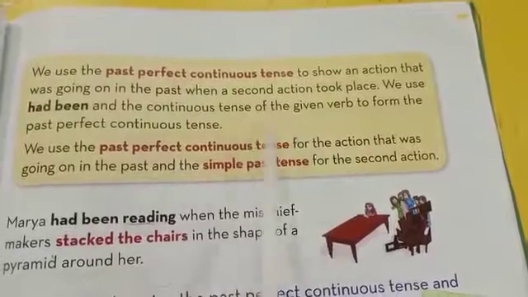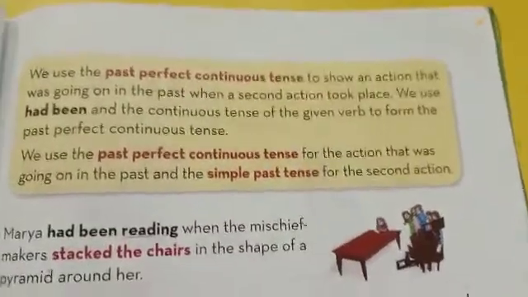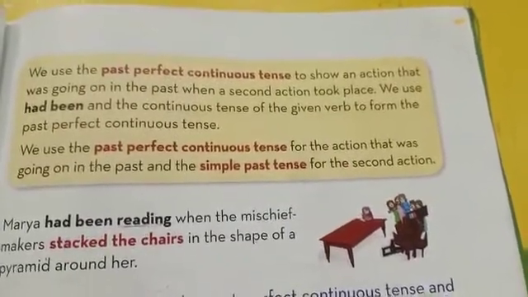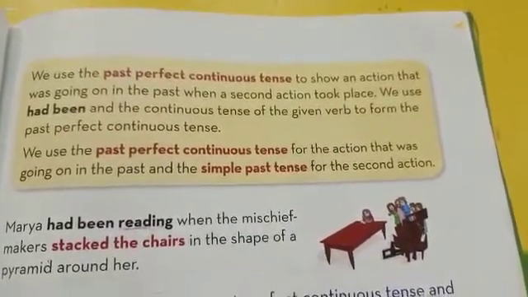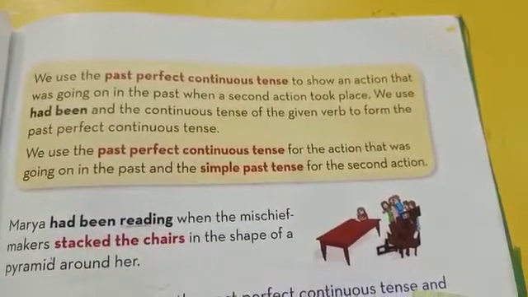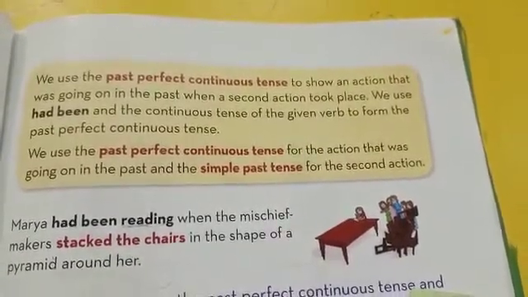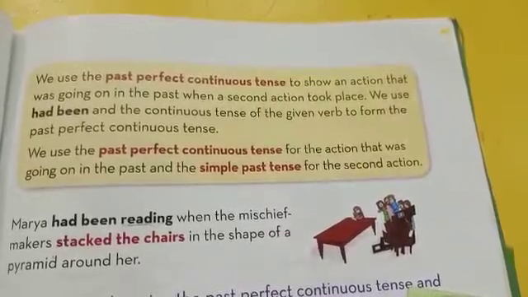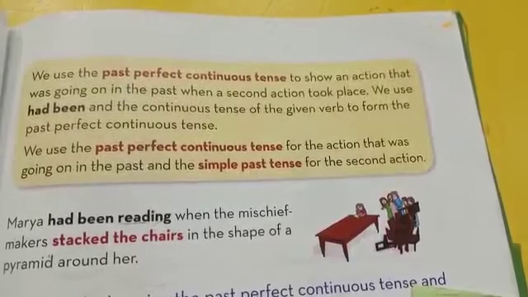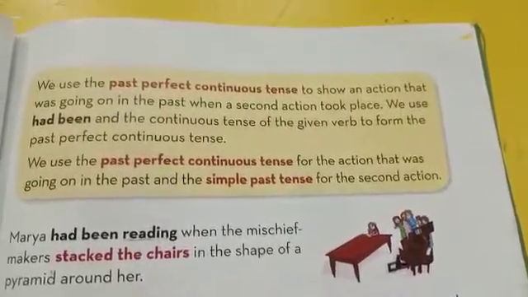What is continuous tense of the given verb? It means the ing verb or present participle. Dear students, as we used in past perfect tense, the past participle is formed by adding ed with regular verbs and by changing irregular verbs into the third form of verbs. For example,